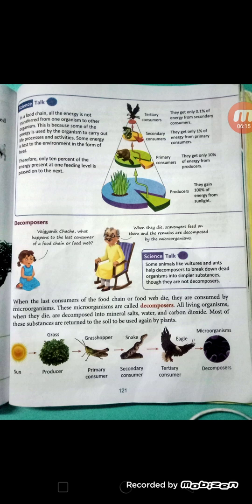When secondary consumers eat the primary consumer, out of that 10%, they get only 1% of energy. And then the last, the tertiary consumer, gets only 0.1% of energy from the secondary consumer. So see how much energy is wasted from one level to another level.